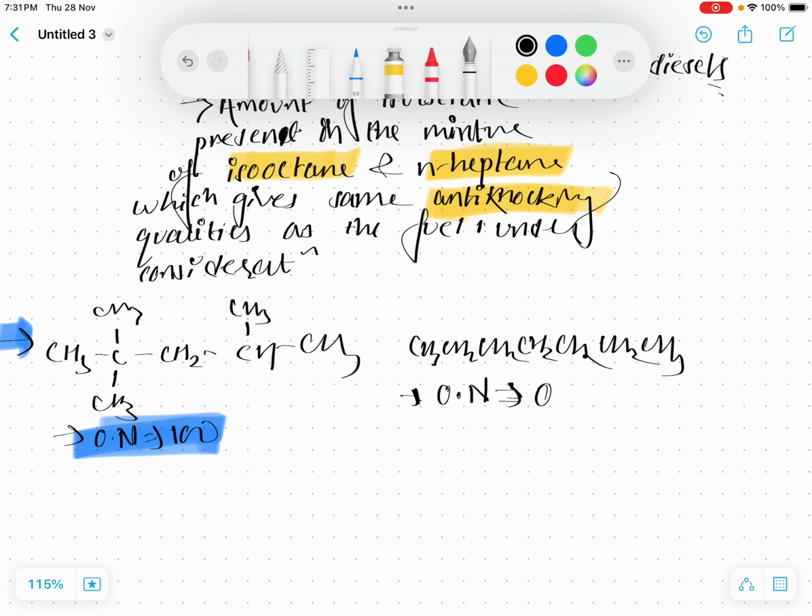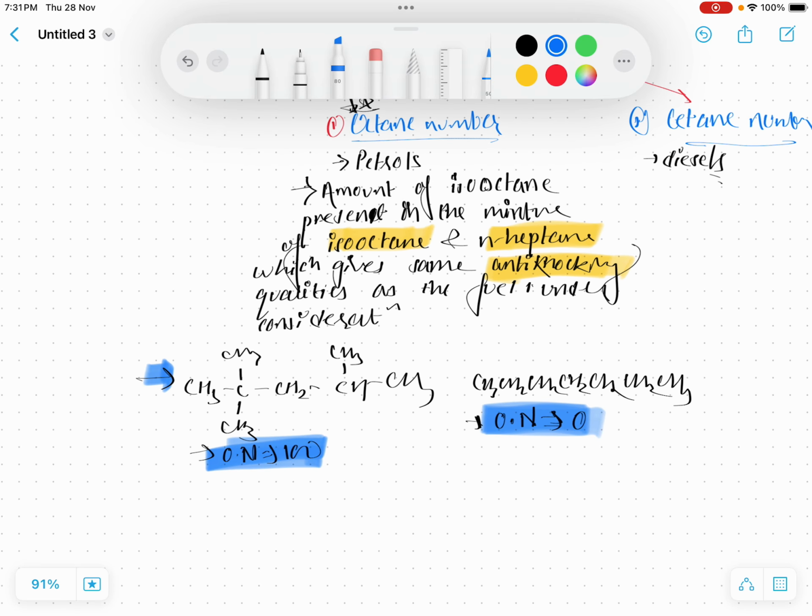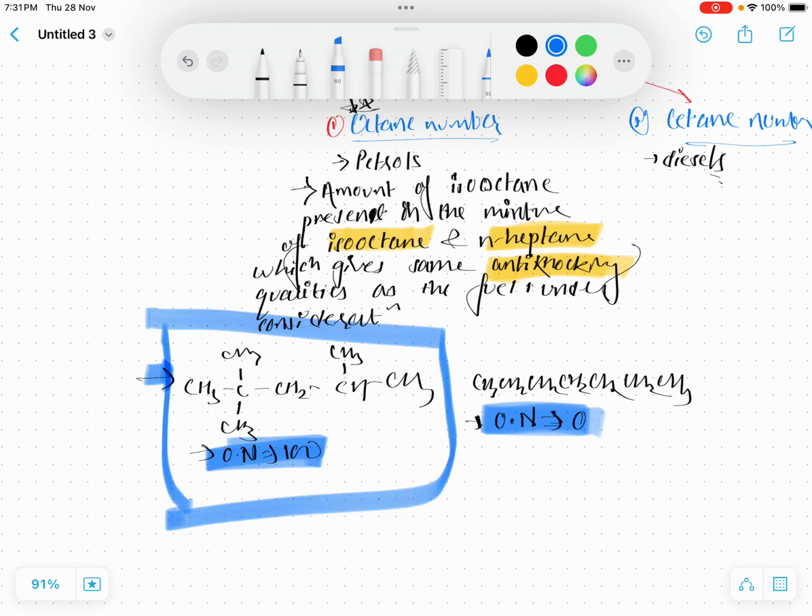Now why are we comparing the compounds isooctane and n-heptane? Because the octane number of isooctane is 100, and n-heptane's octane number is naturally 0. So by definition, octane number is defined as the amount of isooctane present in the mixture of isooctane and n-heptane. This is the definition of octane number.